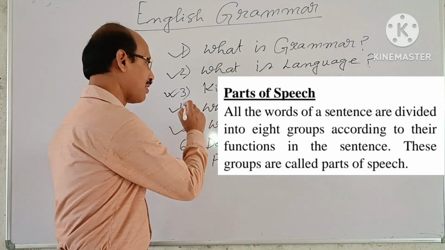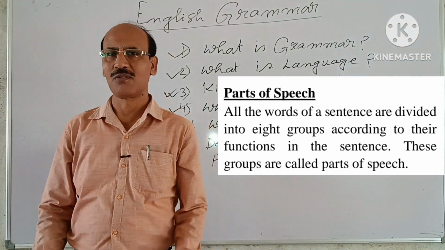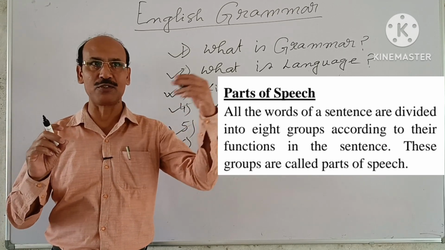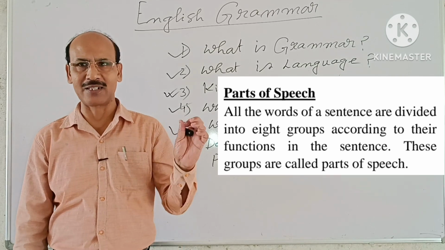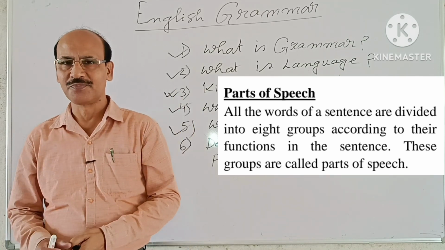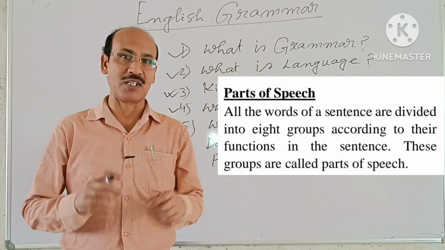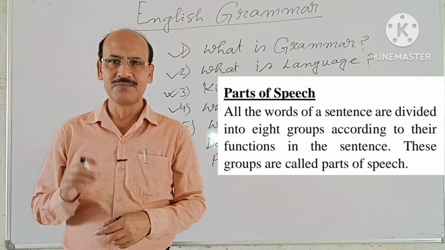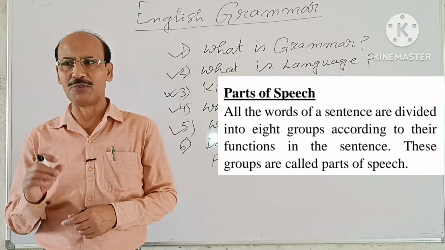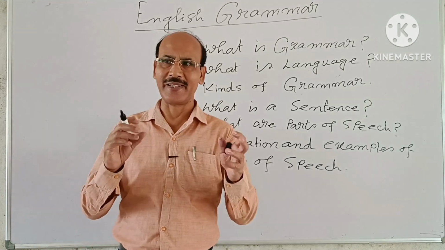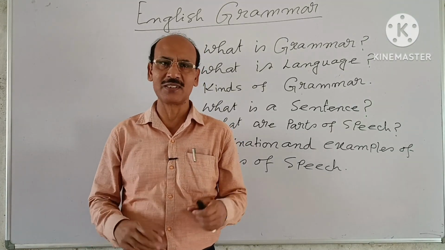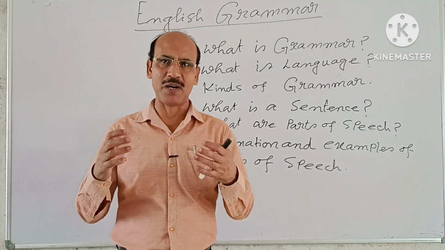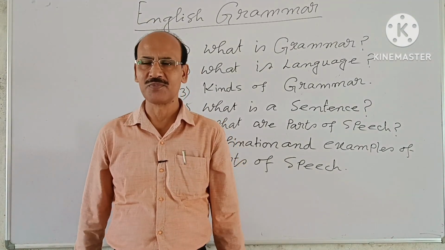So, we understand what are parts of speech. All the words are divided in 8 groups according to their function in the sentence. They are called parts of speech. Now we start the 8 parts of speech. What are the 8 parts of speech? Noun, pronoun, adjective, verb, adverb, preposition, conjunction and interjection. So we have these 8 parts of speech. Now we will discuss these 8 parts of speech in details.